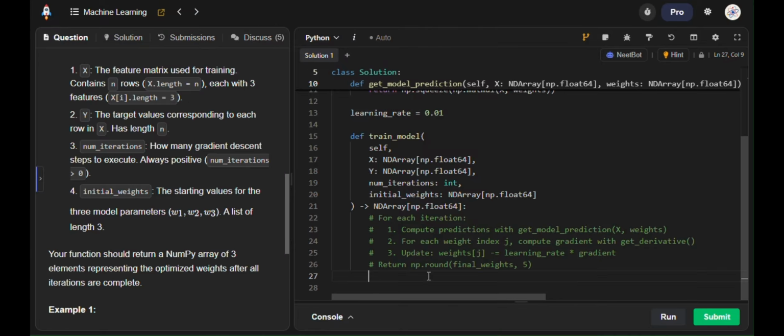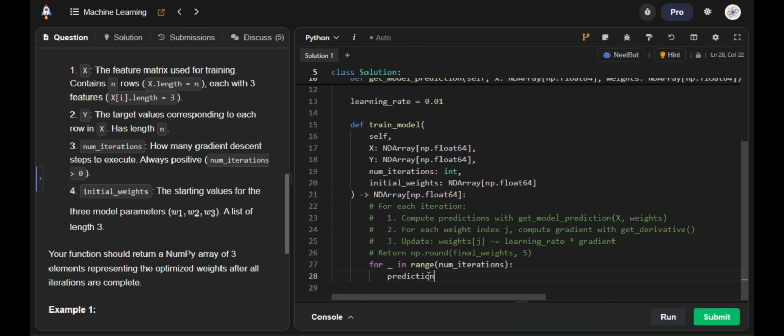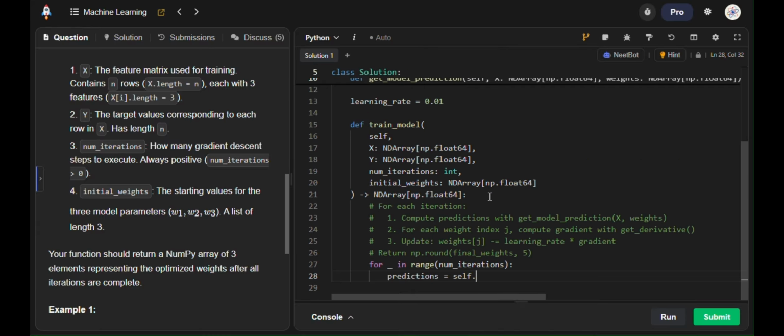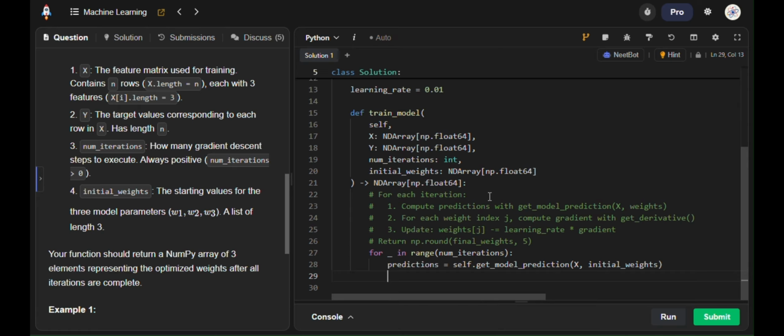So for underscore in range number of iterations, we are going to make predictions. So predictions equal to self dot get_model_prediction, and then we are going to give it x and initial weights.